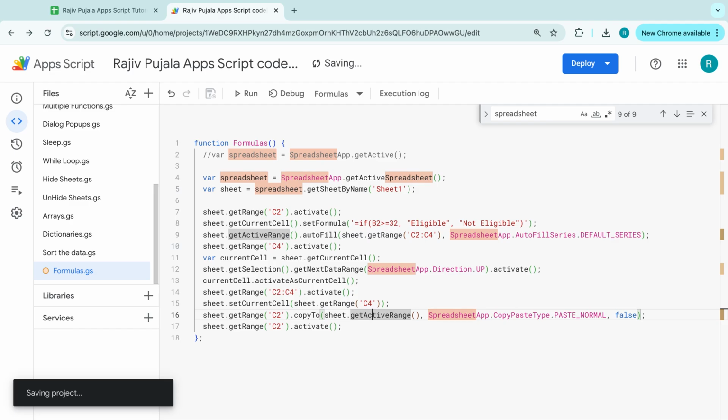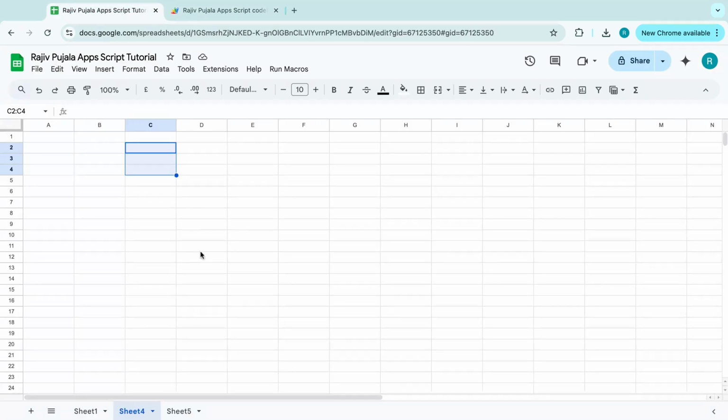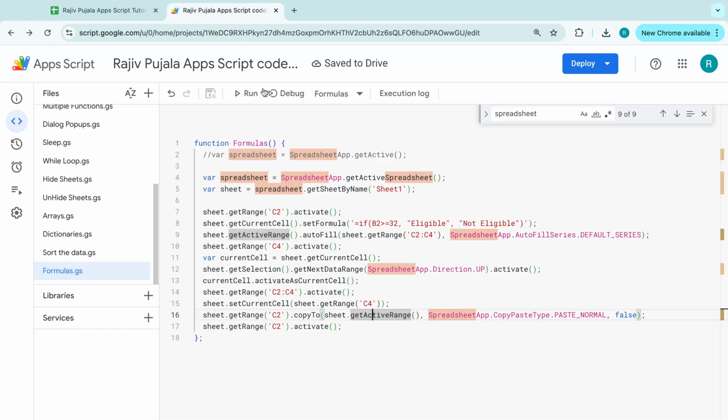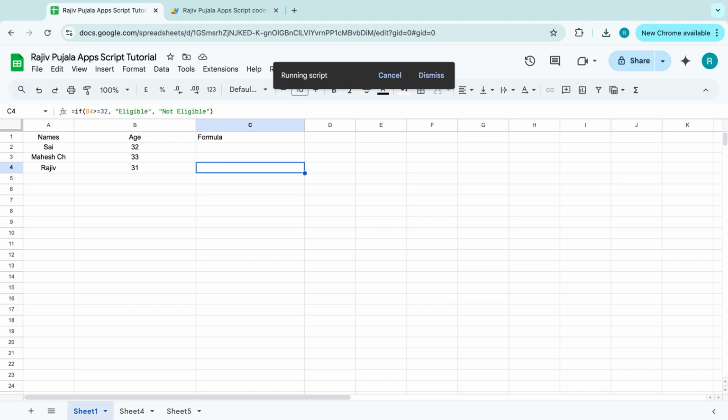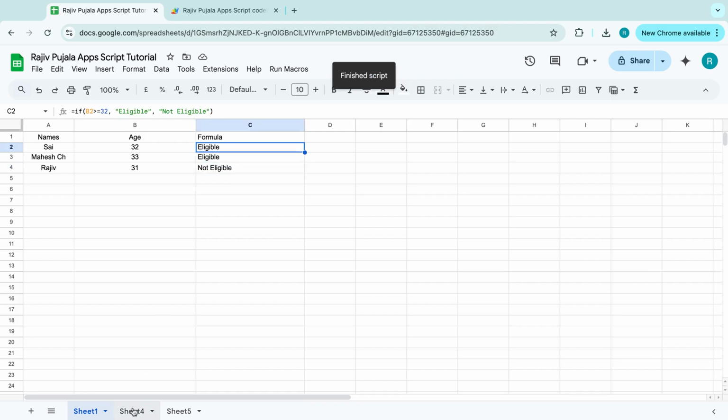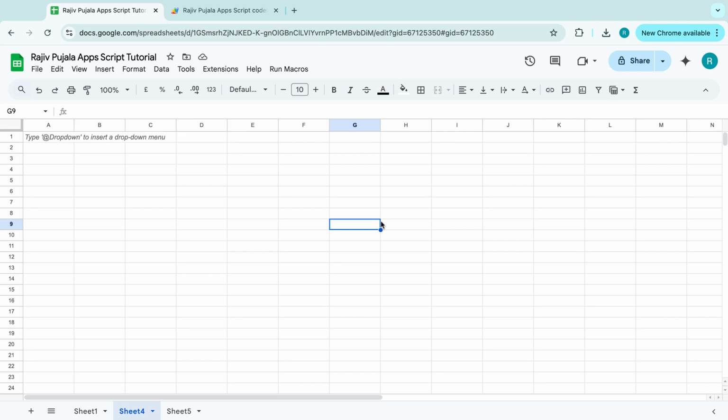Let's run this one. You can directly run from here, or else we already have assigned a shortcut code. Let's go to here. Let's delete the data. Let's click on Command Option Shift 1. I'm using a MacBook; in case you're using Microsoft Excel, the options are like Control Shift 1 or something. Okay, we are in the sheet 1. Yeah, it worked fine. Now let's go into the sheet 4. Let's run the same over here. Let's see if it will work out.